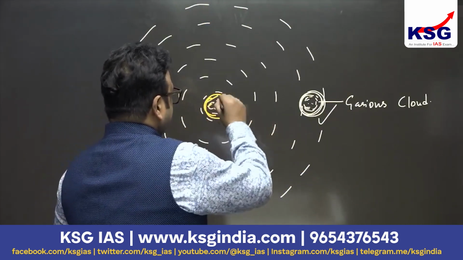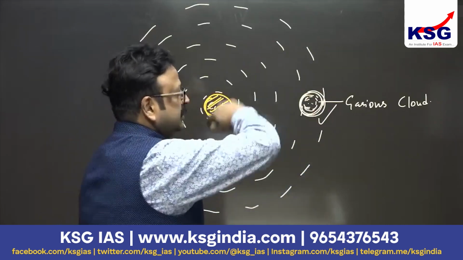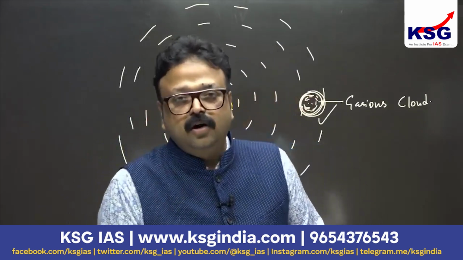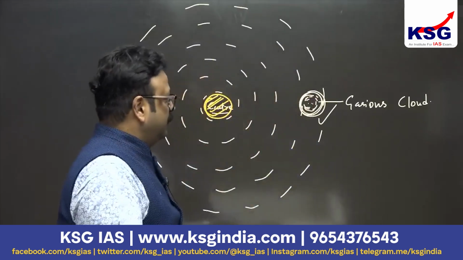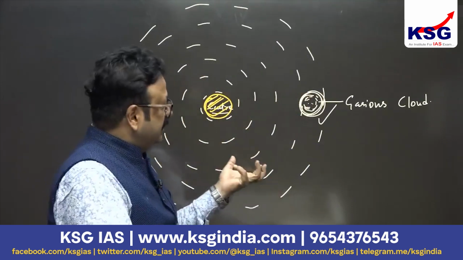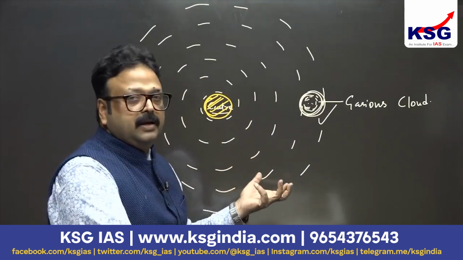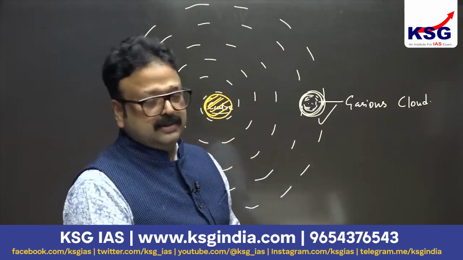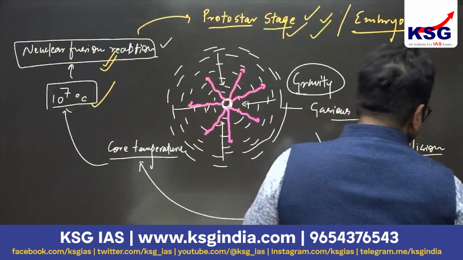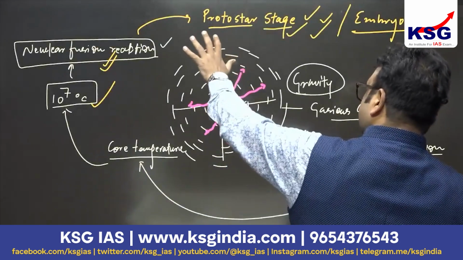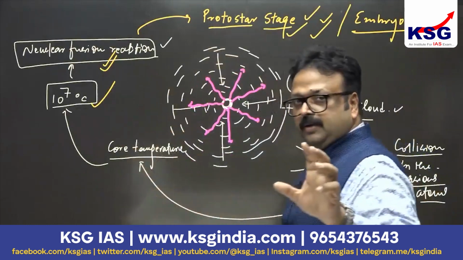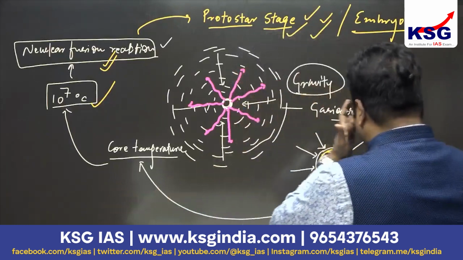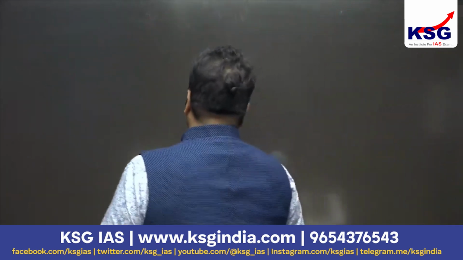This is the center, and around this center the entire galaxy is actually revolving around this central black hole. So let me give you an idea of the galaxy, how the galaxy is and how the stars are arranged over here, and then I will tell you the story of the star. From here the protostar story you just keep holding, and let me complete the galaxy, then I will come to it again.